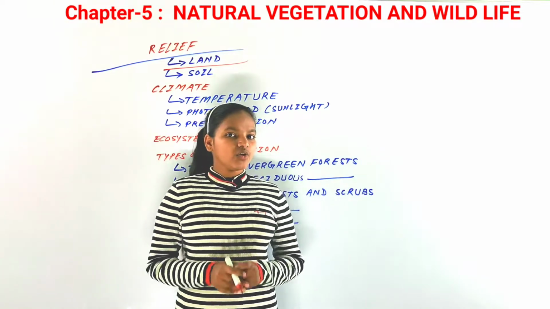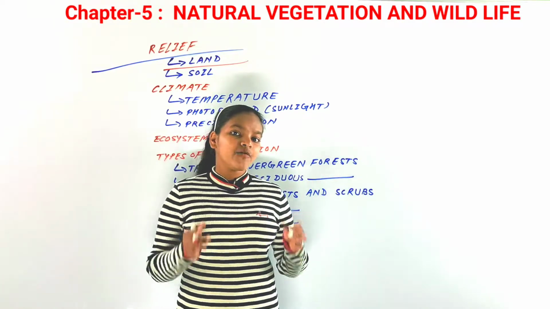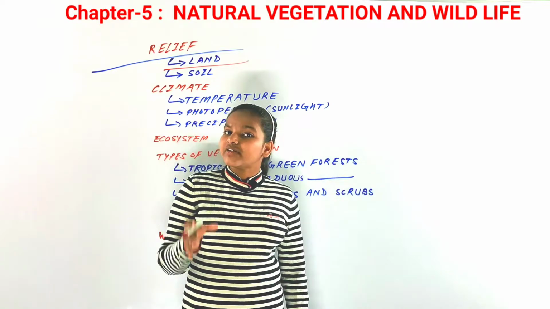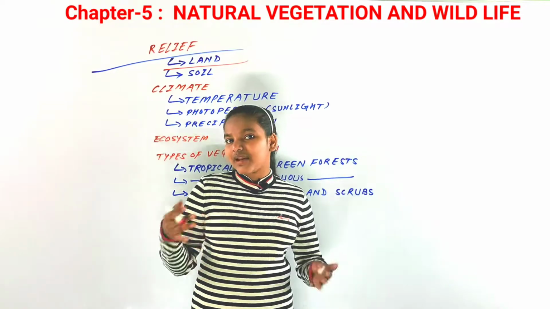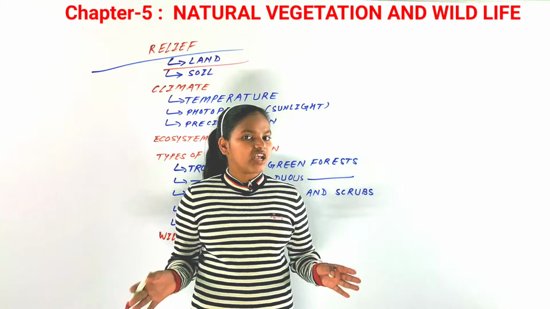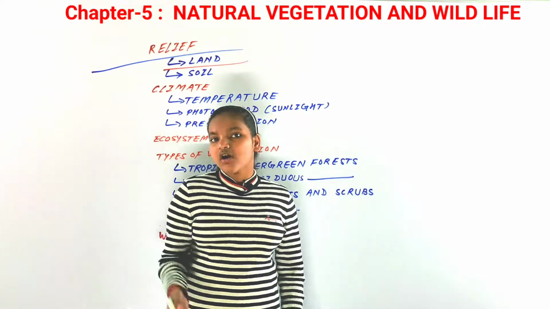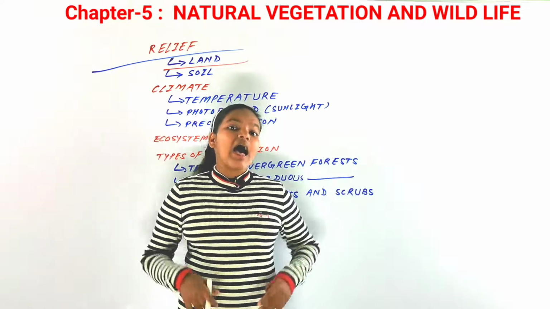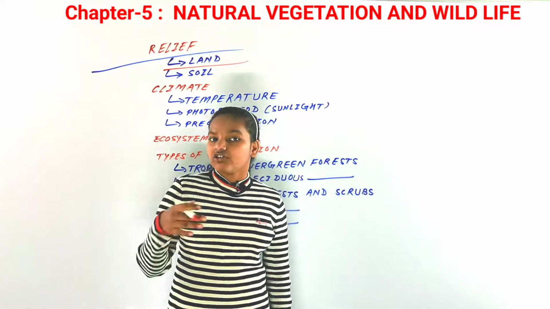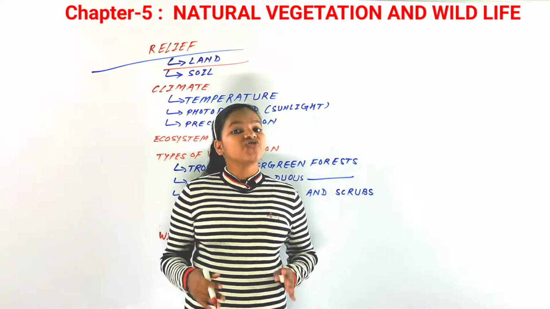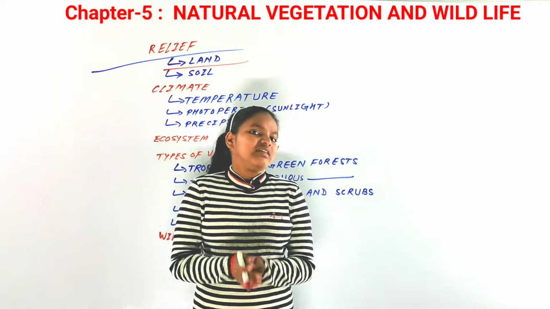Now as all of you know, there can be the same type of vegetation in the mountains, in the plateaus and in the plain region. Definitely there will be a difference between the vegetation of all these lands, and it is because of the structure of that land. Just think about it.